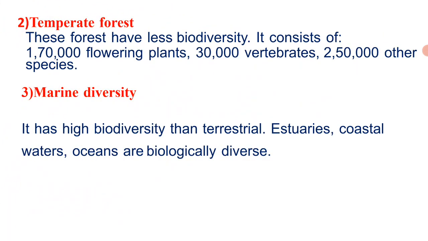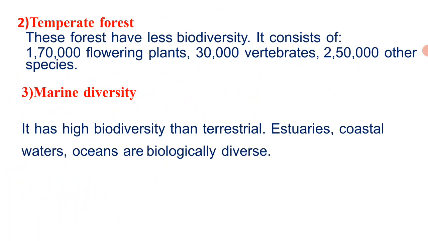Next, temperate forest. These have much less biodiversity than the tropical rainforest. Globally, they consist of nearly 170,000 flowering plants, 30,000 vertebrates and 250,000 other groups of species. The next is rich diversity in the marine ecosystem. Marine diversity is much higher than terrestrial biodiversity, but it is less known and described. The coastal water and ocean are biologically diverse but the diversity is very low.